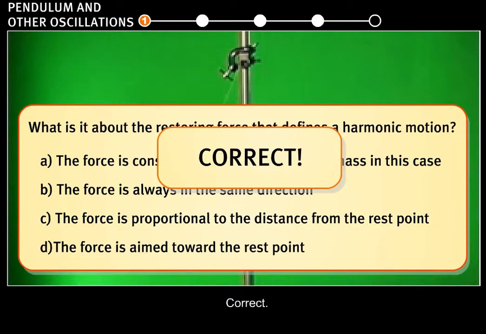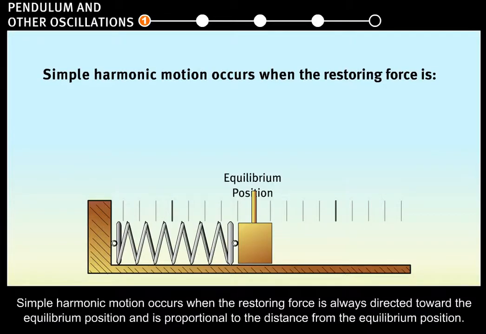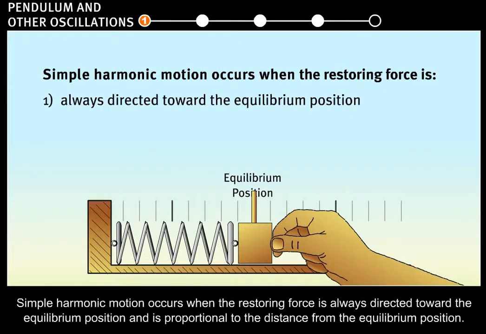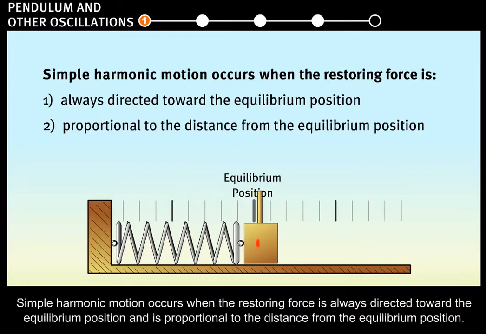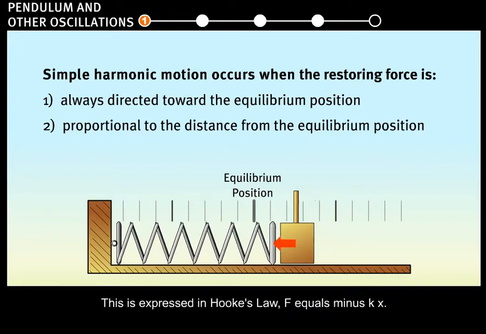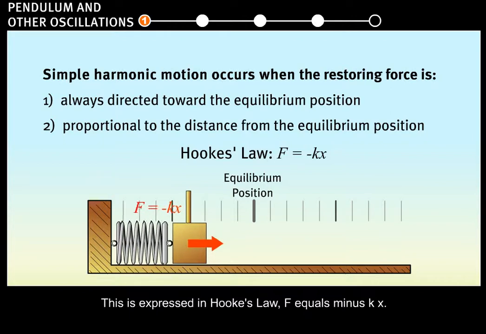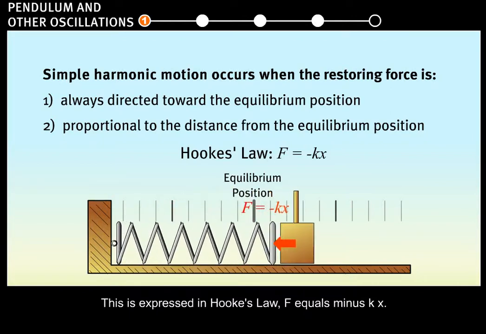Correct. Simple harmonic motion occurs when the restoring force is always directed toward the equilibrium position and is proportional to the distance from the equilibrium position. This is expressed in Hooke's law, F equals minus kx.